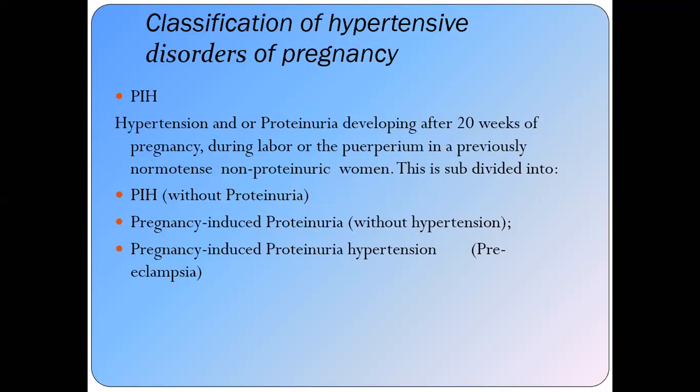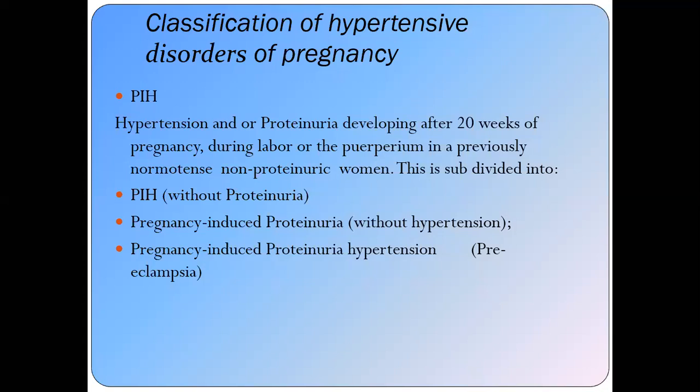Now the hypertensive disorders in the pregnancy are broadly divided into PIH, pregnancy induced hypertension, preeclampsia, and eclampsia. What is the PIH? PIH is the hypertension and the proteinuria that develops after 20 weeks of the pregnancy, during the labor or the puerperium, in previously normotensive non-proteinuric females.